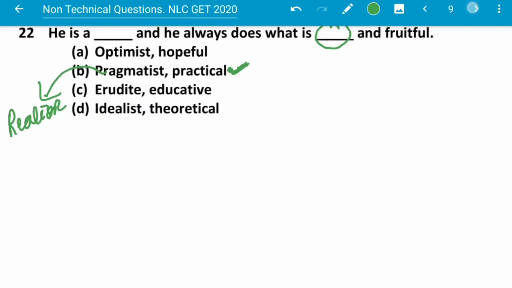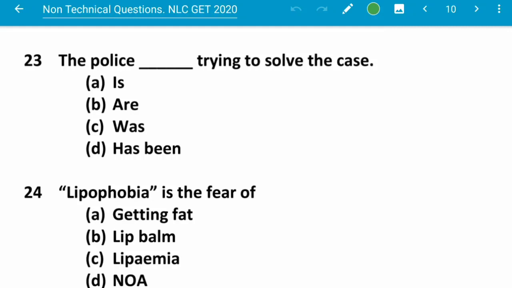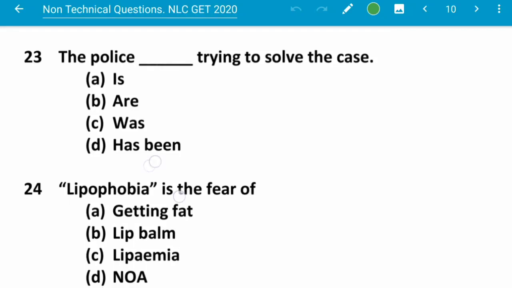So next question, number 23. The police dash trying to solve the case. Is, are, was, has been. So police are trying to solve the case. The police means the plural form, always in plural form. The police means gang of police persons.